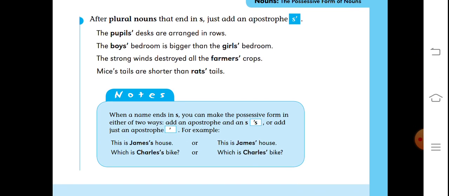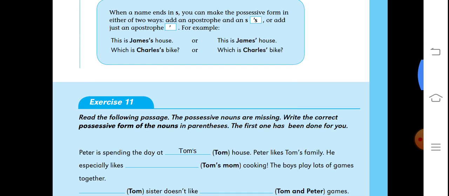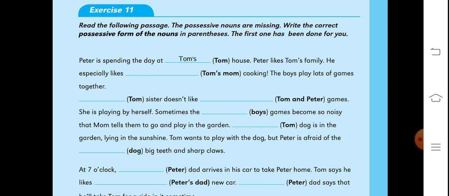When a name ends in s, you can make the possessive form in either of two ways: add an apostrophe and an s, or add just an apostrophe. For example, this is James' house. This is James' house means in those cases you can use apostrophe only or apostrophe and s. It depends upon you. Now see, this is the exercise which you have to complete.